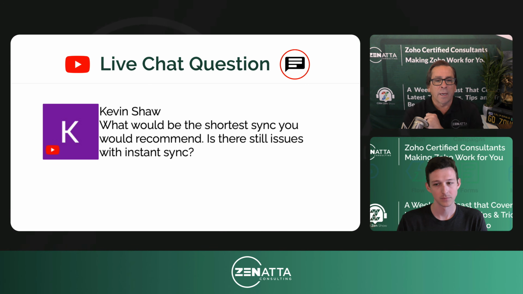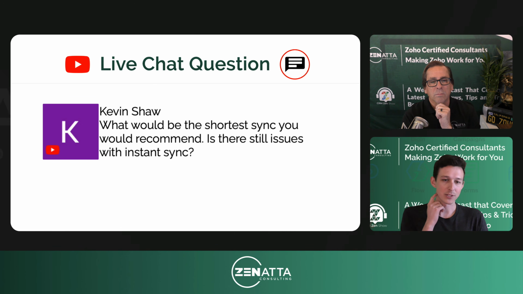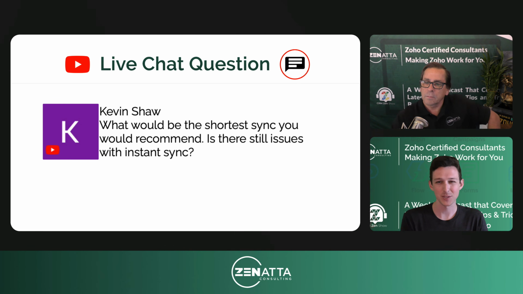All right, and Kevin asks, what would be the shortest sync you would recommend? Are there still issues with instant sync? Yeah, good question. The context here is that in the old CRM sync methodology, the instant sync had just some sporadic issues. So we would generally set people up on a daily sync instead. With the new sync methodology, Kevin, that you can migrate to, it's all instant sync all the time. And it works really, really well.